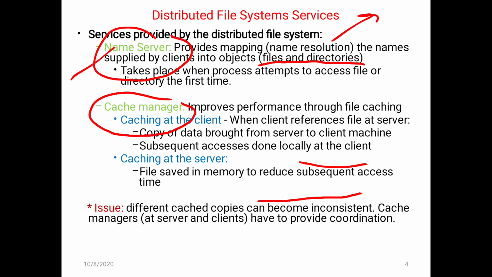So is it clear about the name server and the cache manager? Okay. One difficulty with this cache memory is that different cache copies of data can become inconsistent. So coordination between the client and server cache memory is required, on both sides. So this is the concept about the services provided by the distributed file system.